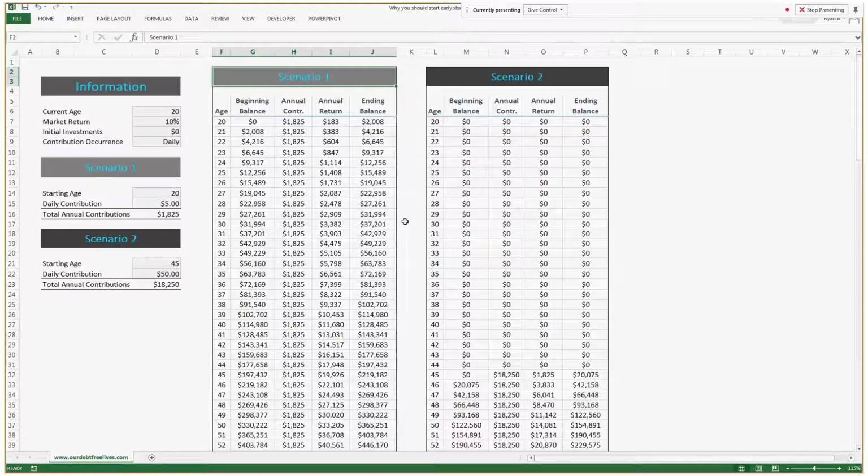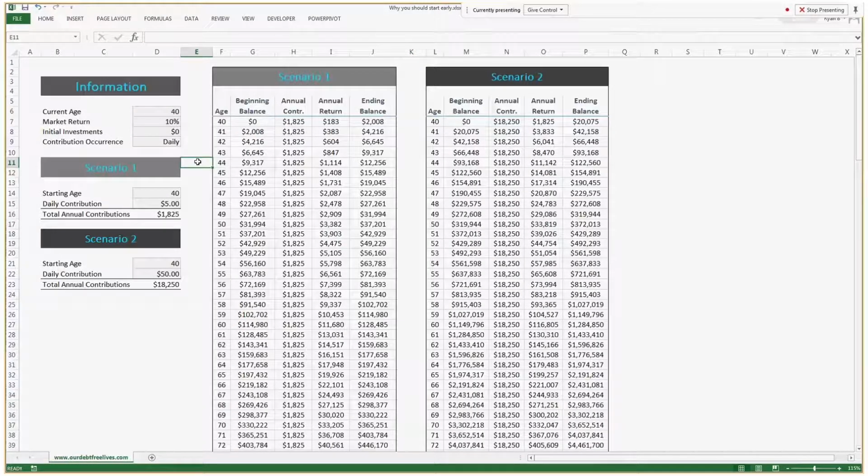Again, that very important thing is time value of money. Even if you can contribute a little bit now and slowly progressively start to increase that, again, it's better to start now than push it off and wait. So you could go over here and play around with it. And again, like I said, this is going to be on our website. And this is just a simple Excel file that I created.